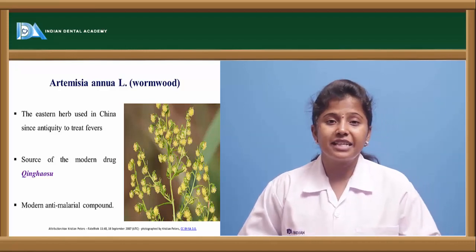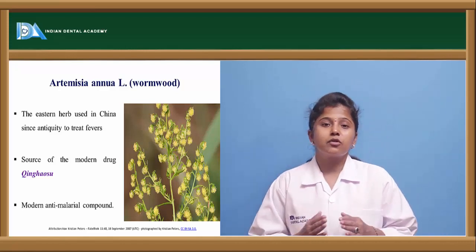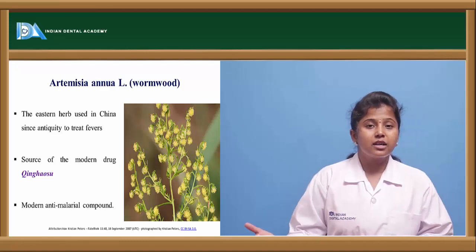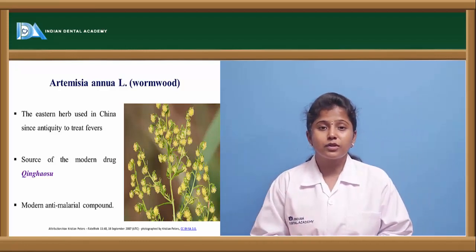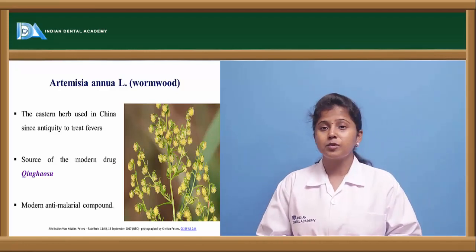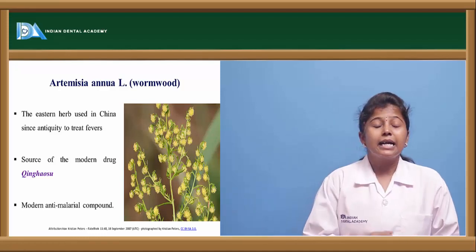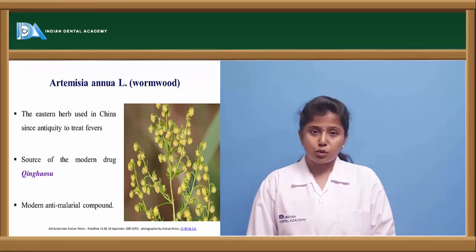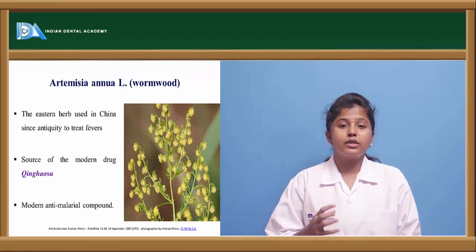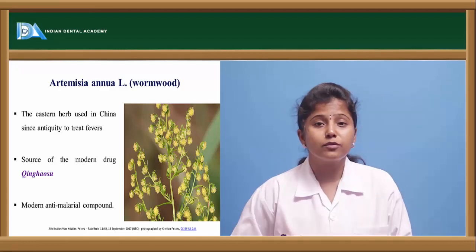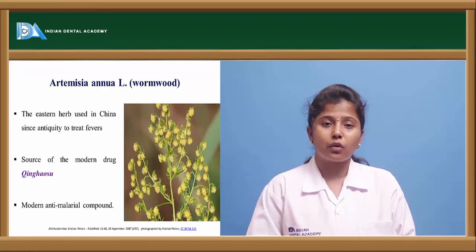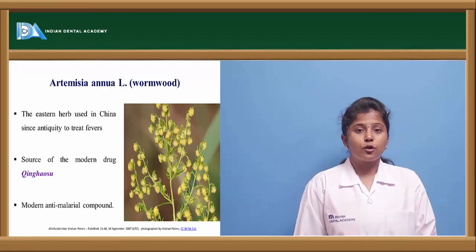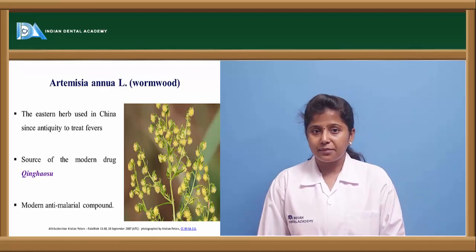microorganism diseases, like malaria. In order to treat malaria, the drug obtained from this plant is used as an anti-malarial drug, and there is a modern drug called quinghaosu, which was recently discovered in order to treat malaria, and this is obtained from the plant called Artemisia annua.